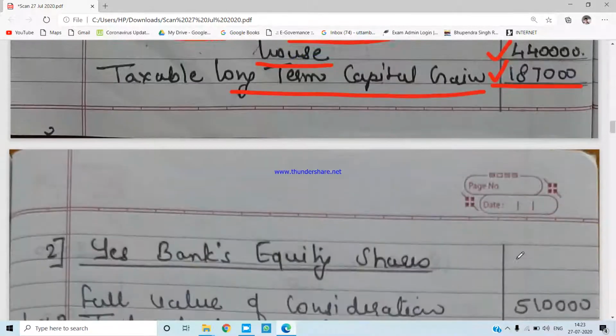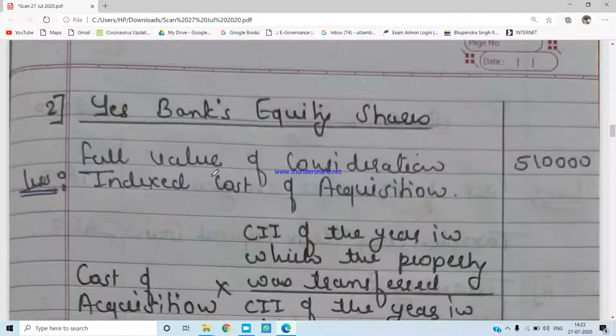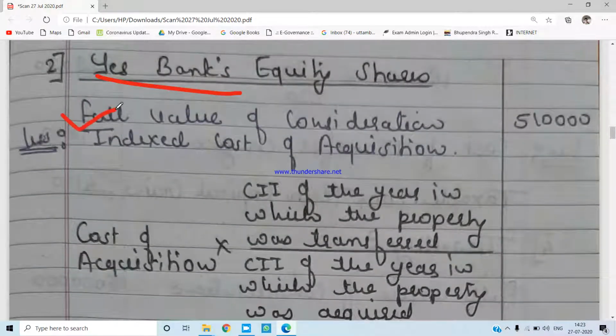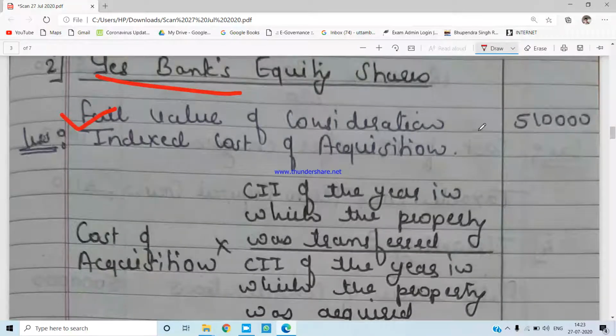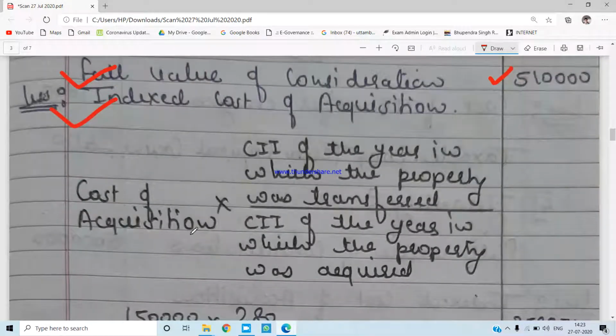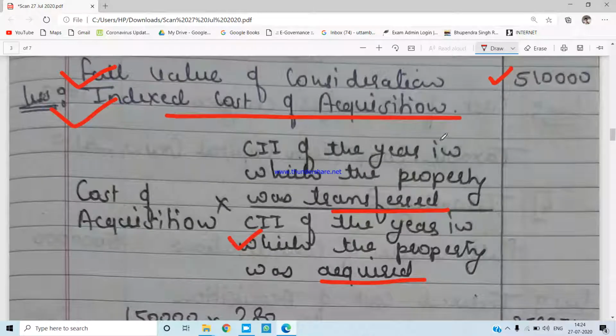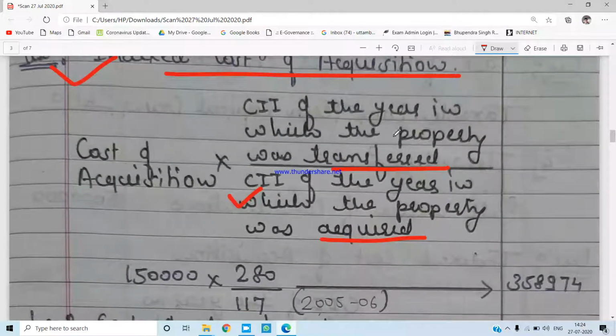Now the second asset we have is the equity shares of Yes Bank. Again, full value of consideration. What is the amount of money he has received from the sale? 5,10,000 minus indexed cost of acquisition. Now you all know cost of acquisition into cost inflation index of the year in which the property was transferred, divided by the cost inflation index of the year in which the property was acquired. This is the formula you have to apply to get the indexed cost of acquisition.